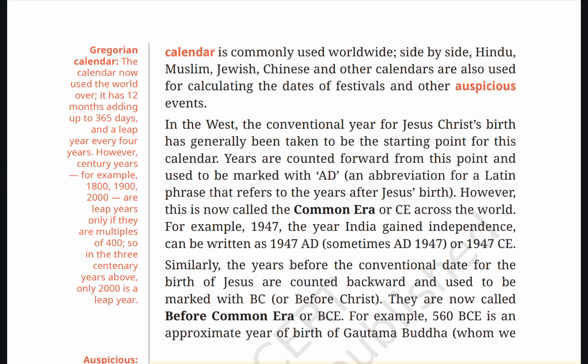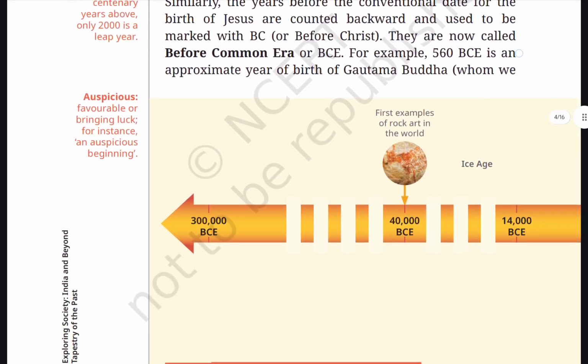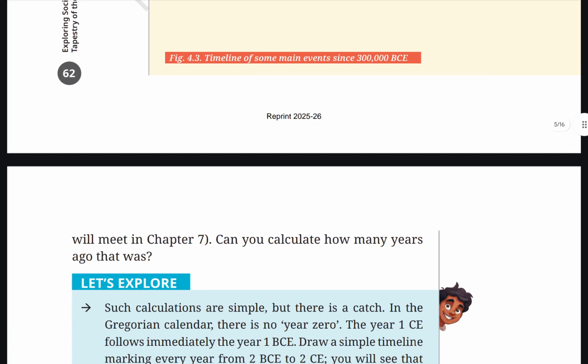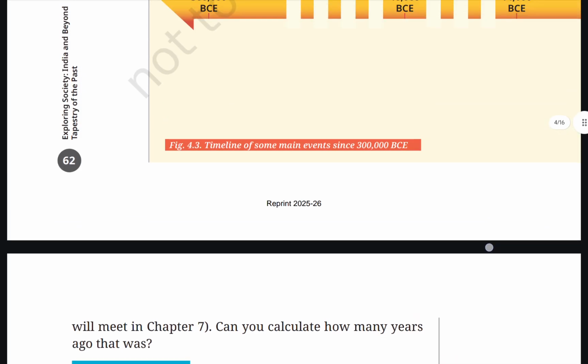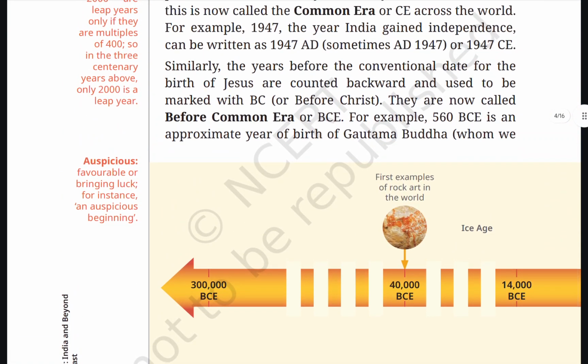Similarly, the years before the conventional date for the birth of Jesus are counted backward and used to be marked with BC or Before Christ. They are now called the Before Common Era or BCE. For example, 560 BC is the approximate birth of Gautam Buddha, whom we will meet in chapter 7. Can you calculate how many years ago that was? Auspicious, favorable, or bringing luck, for instance, an auspicious beginning.